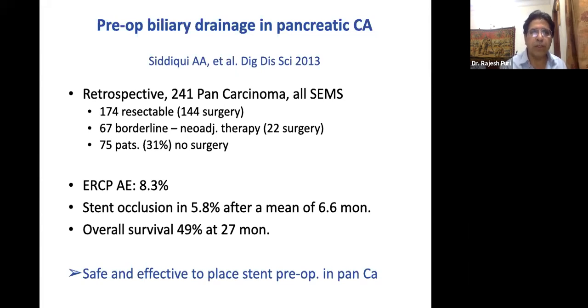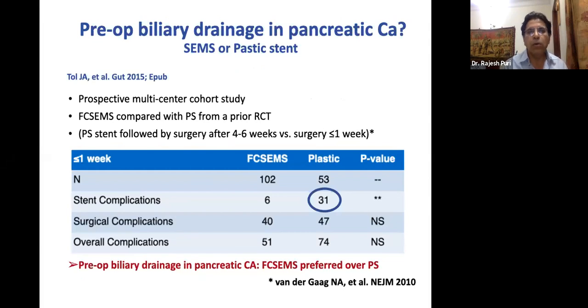So those patients who are operable, either they are jaundiced and have associated cholangitis, or they have a bilirubin level of more than 15, then these patients can be subjected to preoperative drainage by either a plastic stent or a metal stent. Now, the question comes, would you like to place an SEMS or a plastic stent? This is a very common question, and this is debatable even in the gastroenterology society.